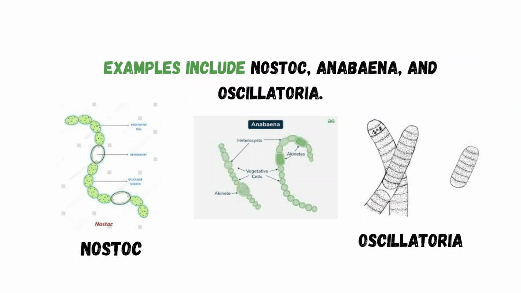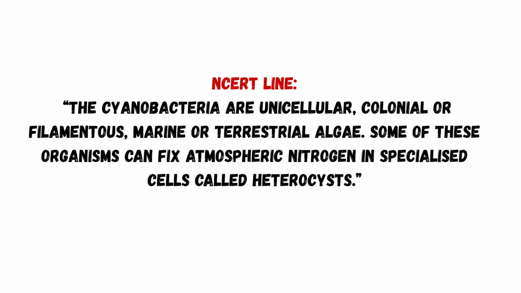Examples include Nostoc, Anabaena, and Oscillatoria. NCERT line says that cyanobacteria are unicellular, colonial, or filamentous, marine or terrestrial algae. Some of these organisms can fix atmospheric nitrogen in specialized cells called heterocysts.